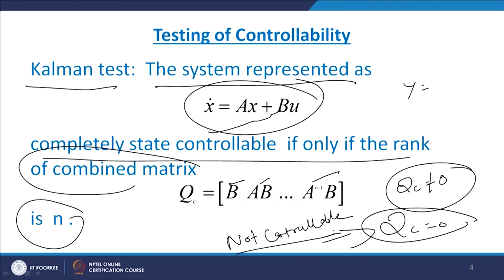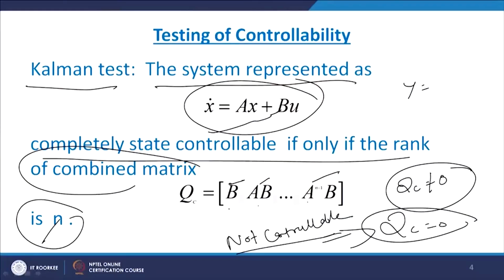That means the determinant should be non-zero, it means that the rank of this system is n, and in that case we can say that the system is controllable. Then again a point has come: why is it like this, why are we saying that for controllability we require B, AB, up to A raised to n minus 1 B? Now we will see the proof for this.